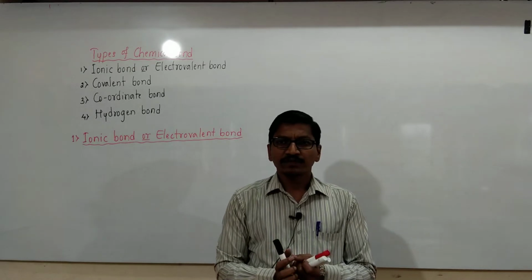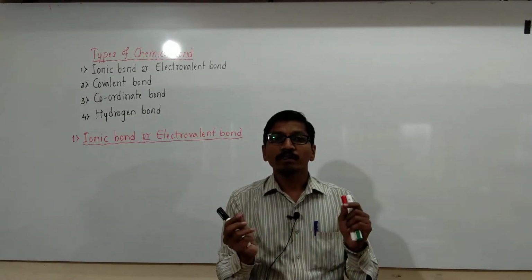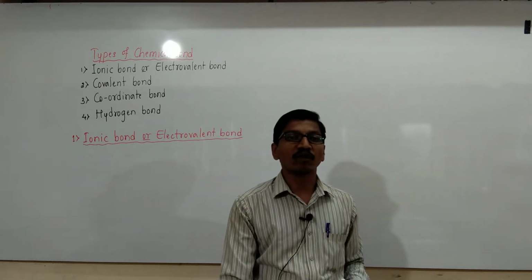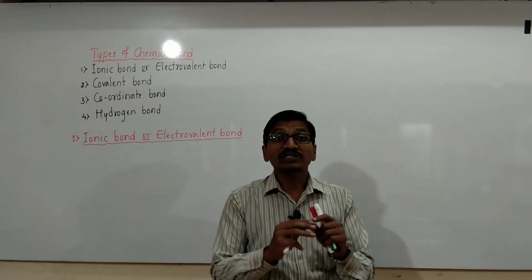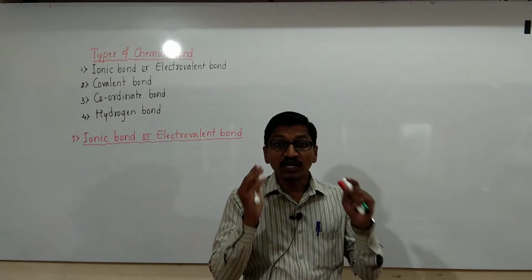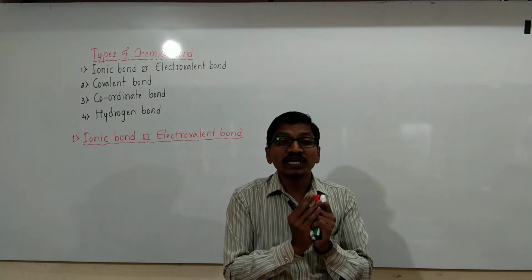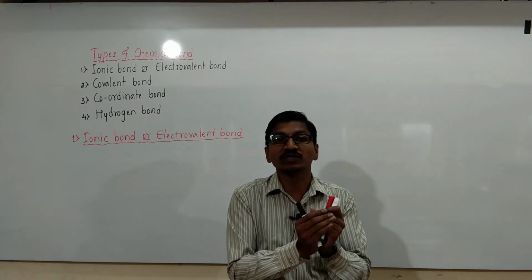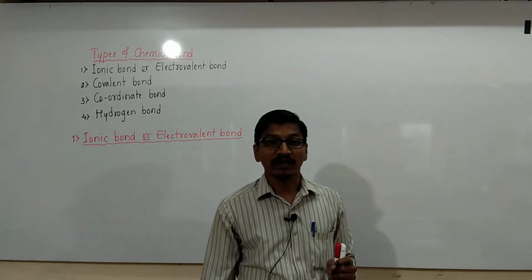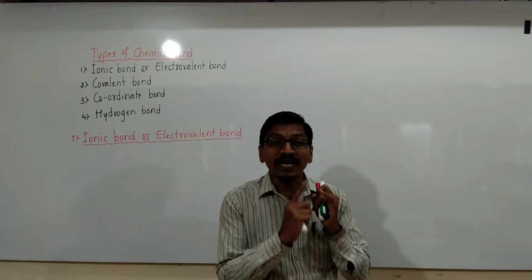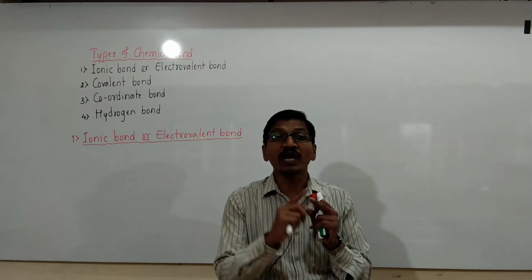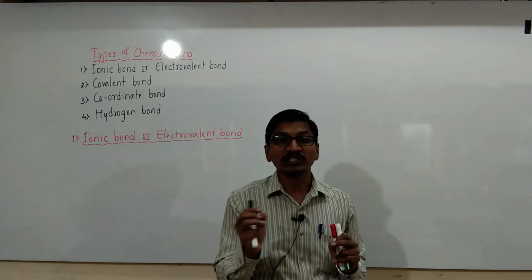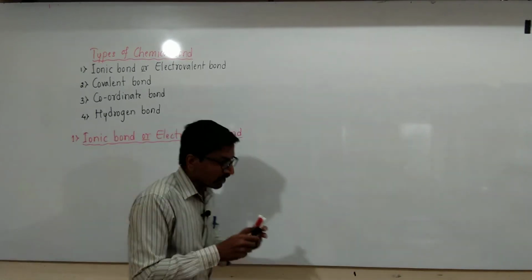Ionic bond means a chemical bond is formed by two ions, and these ions are oppositely charged. The attractive force between oppositely charged ions is called ionic bonding, and ionic bonding is defined as the electrostatic force of attraction between oppositely charged ions which holds them together.